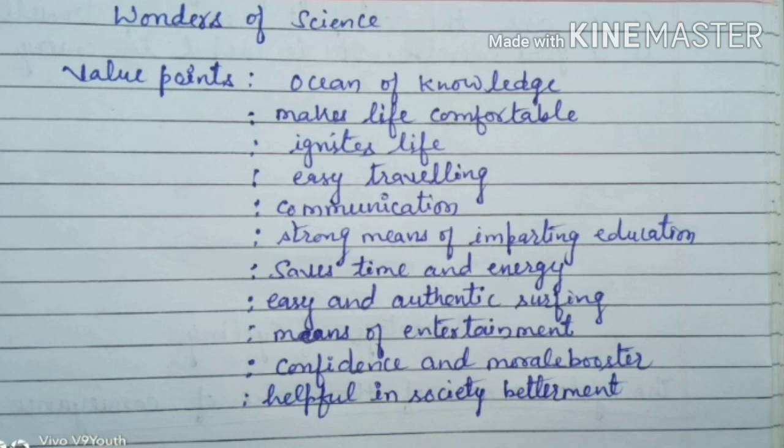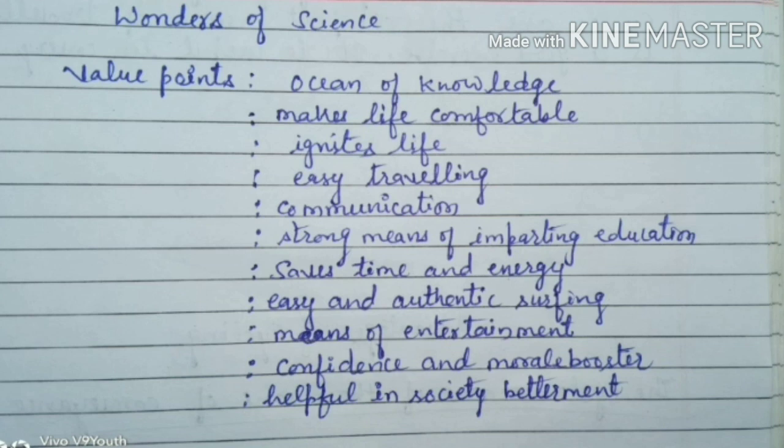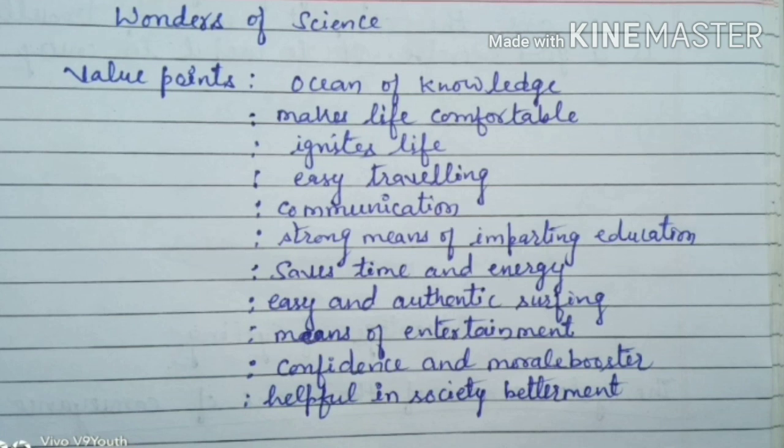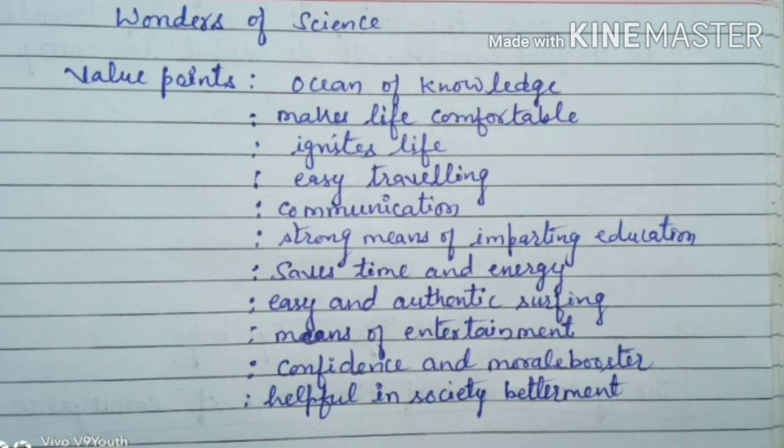That means science is an ocean of knowledge. We can say makes life comfortable. That means science makes our life easy and comfortable. Ignites life. That means it makes it easy for us to ignite our life by having the luxuries with the help of science. Then it is easy traveling.